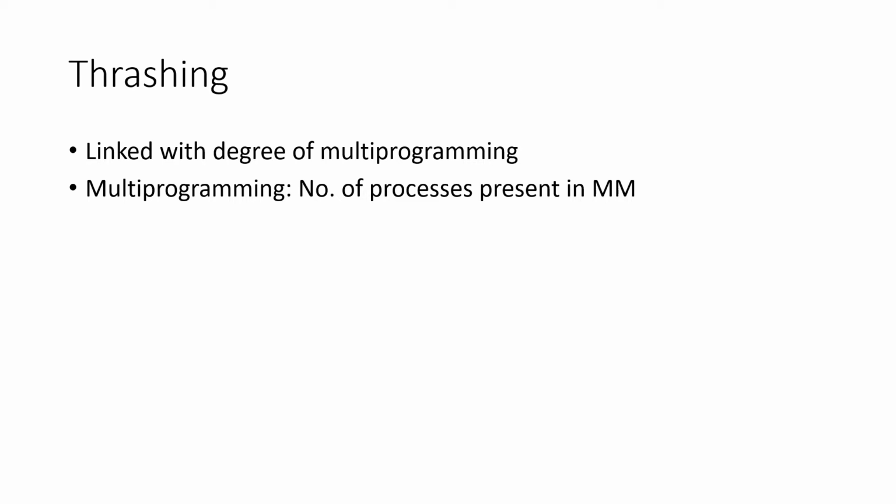Due to the finite size of main memory, we cannot bring all the processes into main memory. I have already discussed this, right? The secondary memory size is very big and the main memory size is very small. So it's a finite size, and we cannot bring all the processes from secondary memory to main memory. Suppose there are three processes in main memory. For example, we are taking three processes P1, P2 and P3.